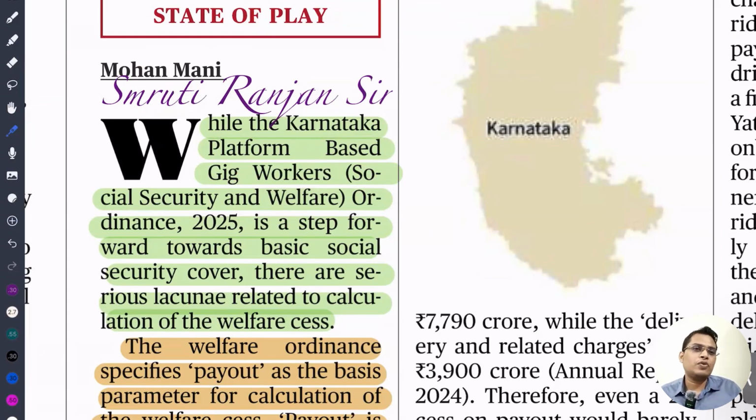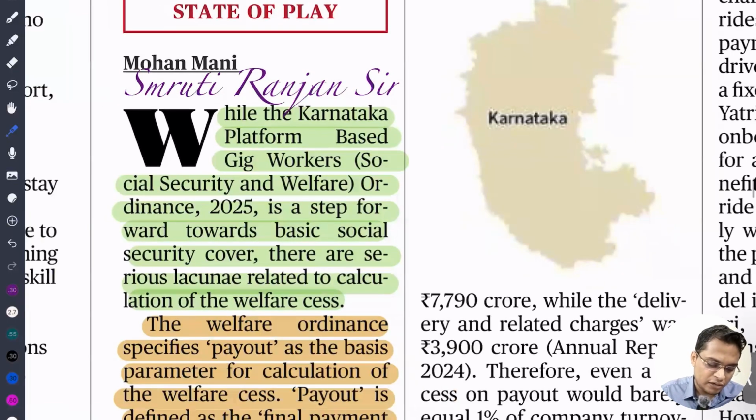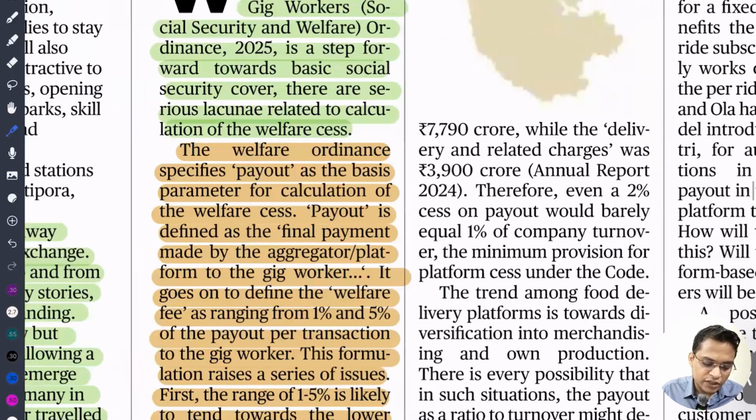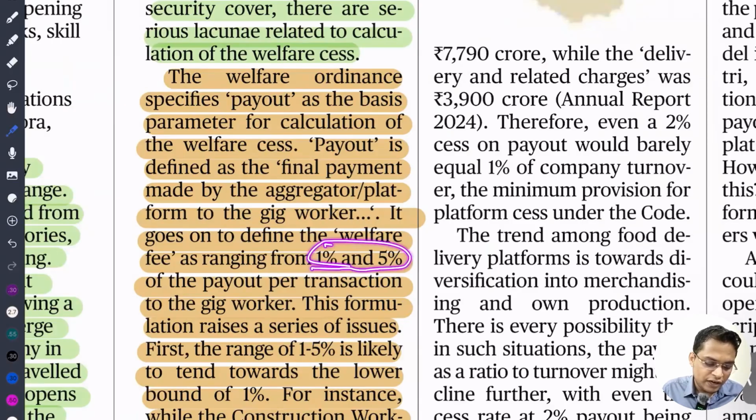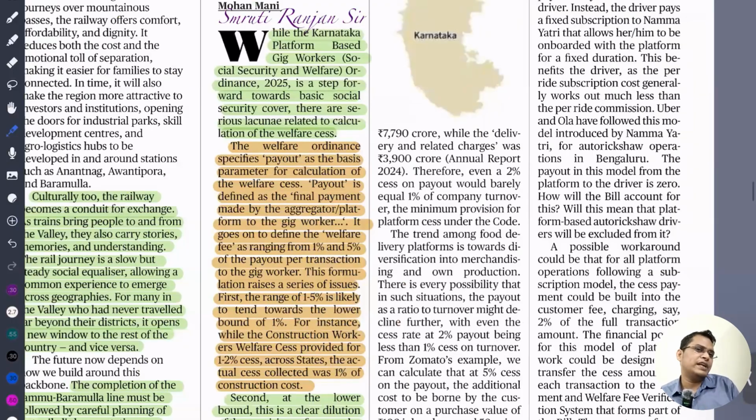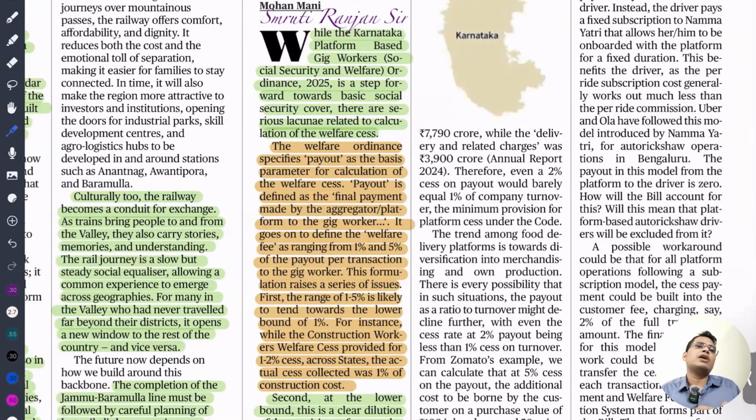For example, the workers of Ola, Uber, and the Zomato and food delivery guys. These are called gig workers. They are suggesting that the welfare contribution should range from 1 to 5% of the payment for transactions to the gig worker. But we have to understand that whenever we put such a limit, industrialists always pay the lowest limit, and this amount is not good. So this is the argument, no need to go into detail. Just you need to know what a gig worker is, and we need to ensure the social security and safety of gig workers.